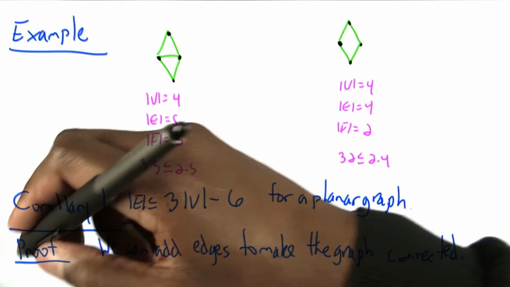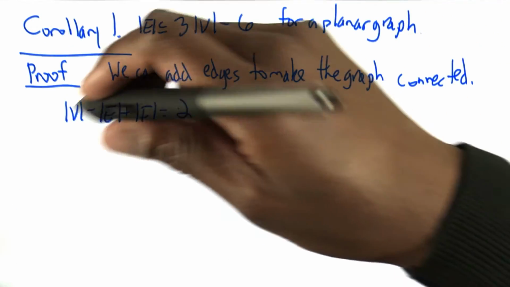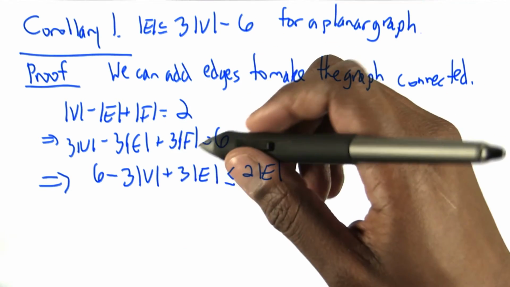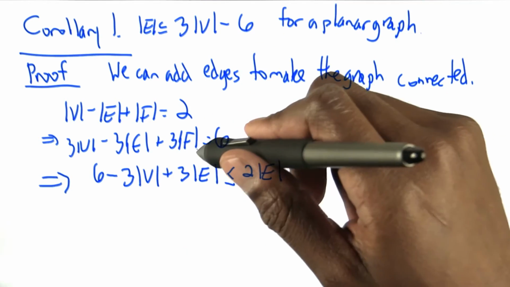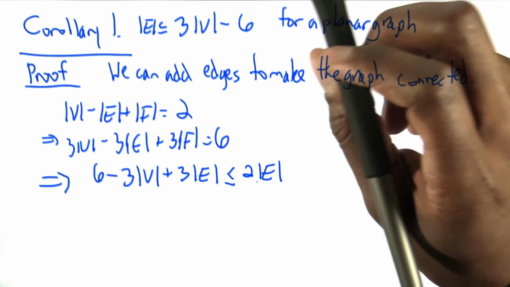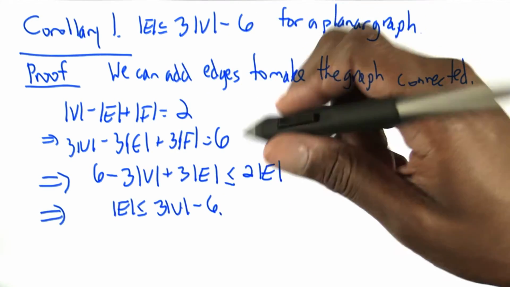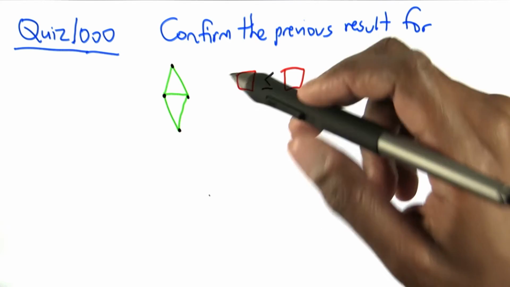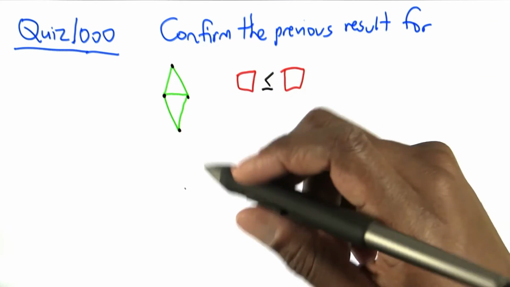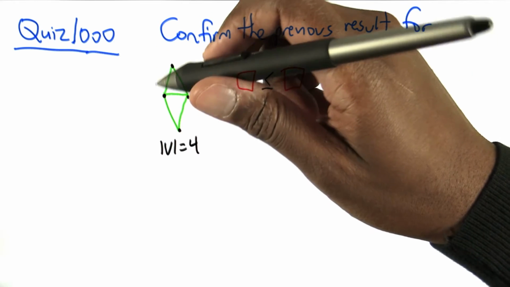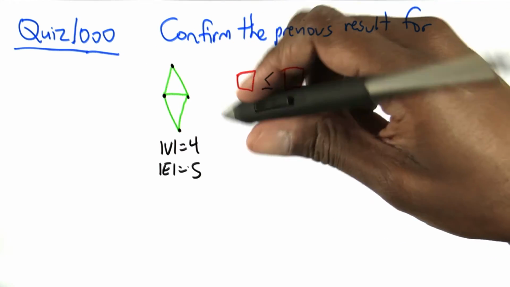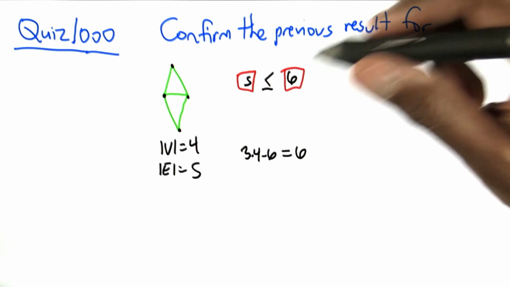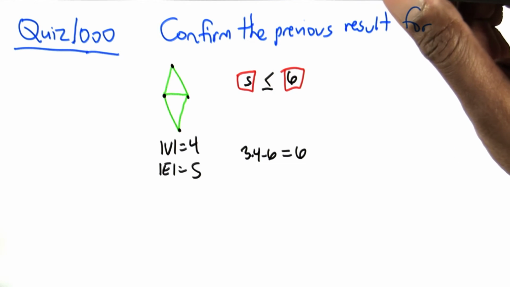This is a nifty proof. We have Euler's theorem, and we have arithmetic, and we have the previous result that says 3 times the number of faces is less than or equal to 2 times the number of edges. Voila! So confirm the previous result for this graph. Write a number here and a number there. And the answer is, since there are 4 vertices and 5 edges, and 3 times 4 minus 6 is 6, we're just confirming that 5 is less than or equal to 6.